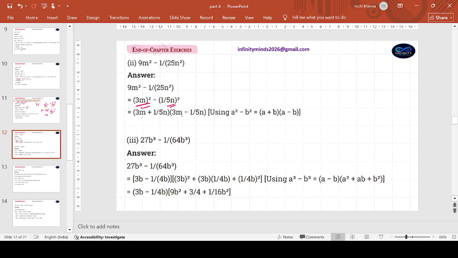So a plus b, a minus b. Pick up the term inside the bracket and add them, subtract them. You don't have to think what will come. Just leave it. They are separate. 3m plus 1 by 5m. Unlike terms, let them remain as it is. A plus b, a minus b. Clear?